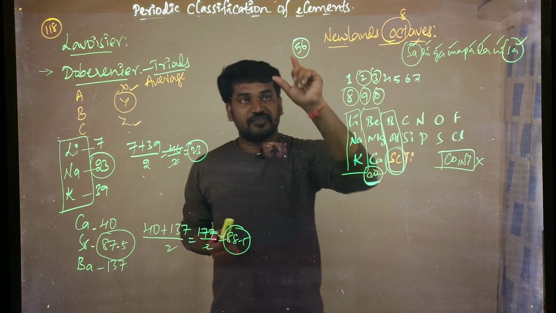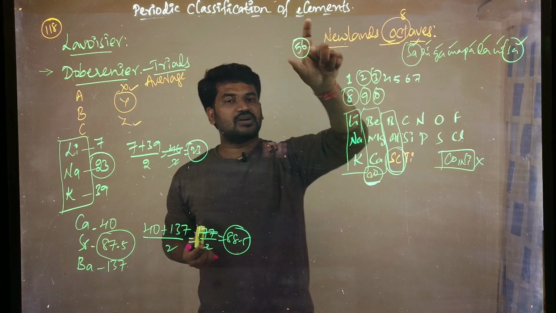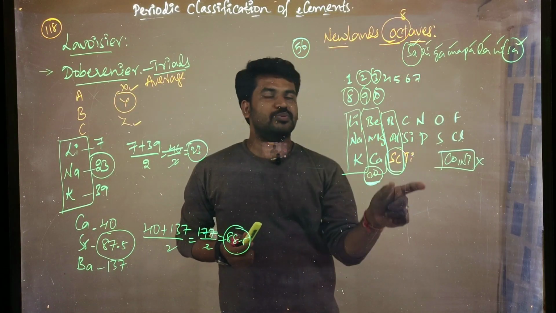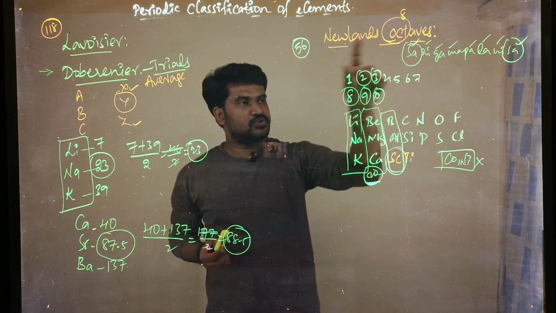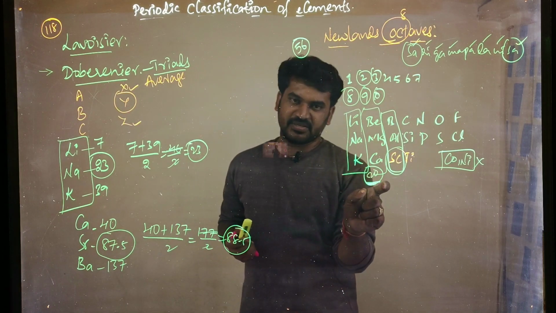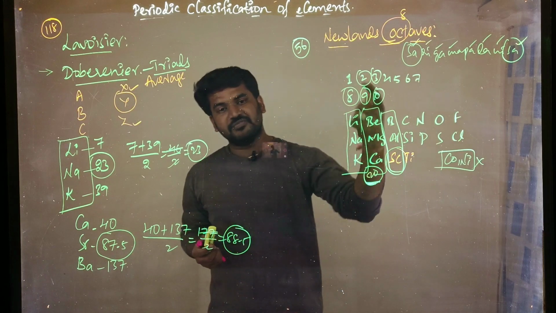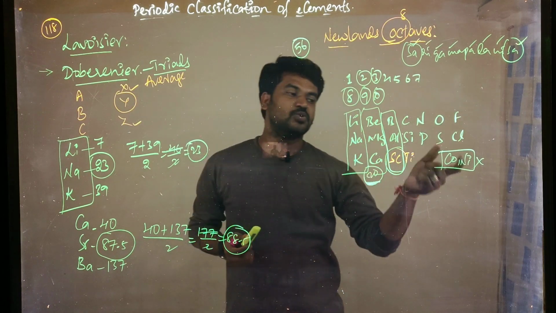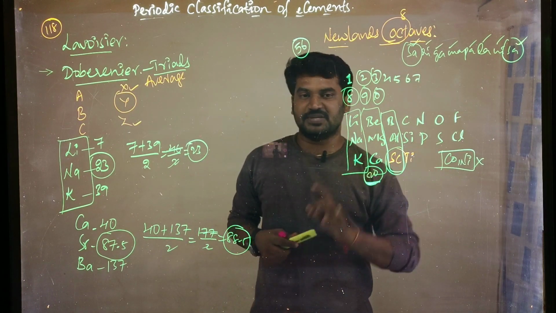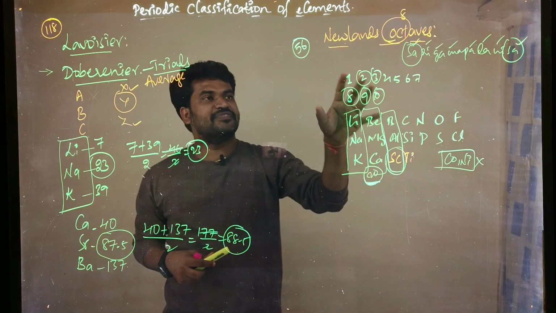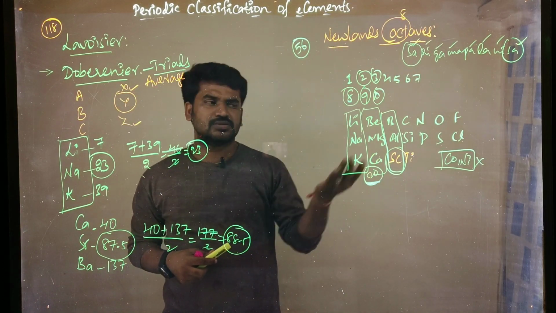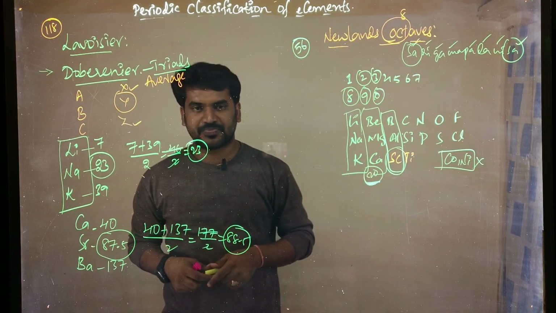There are 56 elements, but not all 56 elements are suitable in this. First, it is only suitable up to 20 elements. Dissimilar elements are placed together, and two elements are placed in one place. So these are the defects of Newlands octaves, and it is said to be wrong.